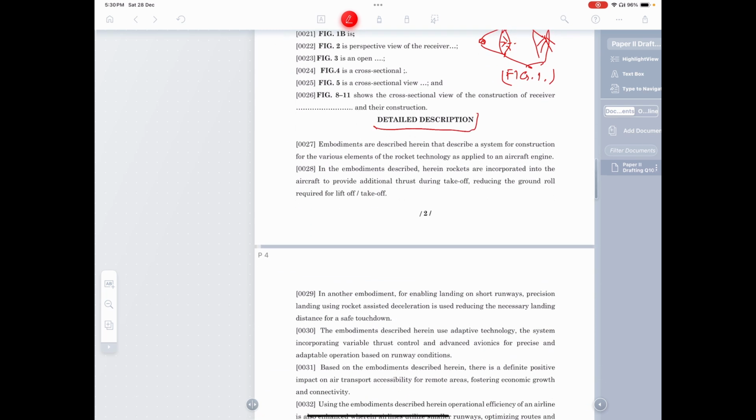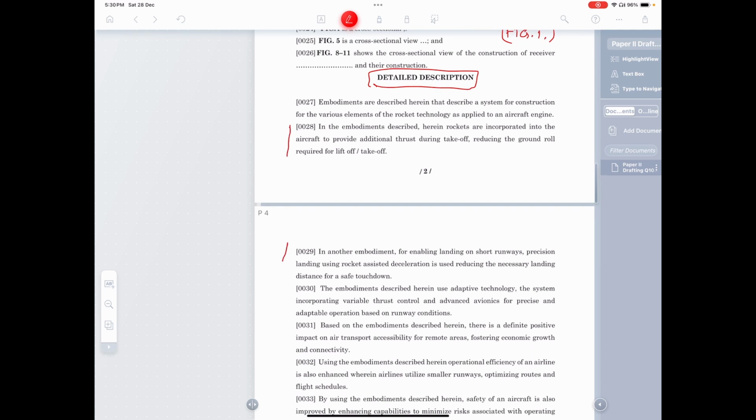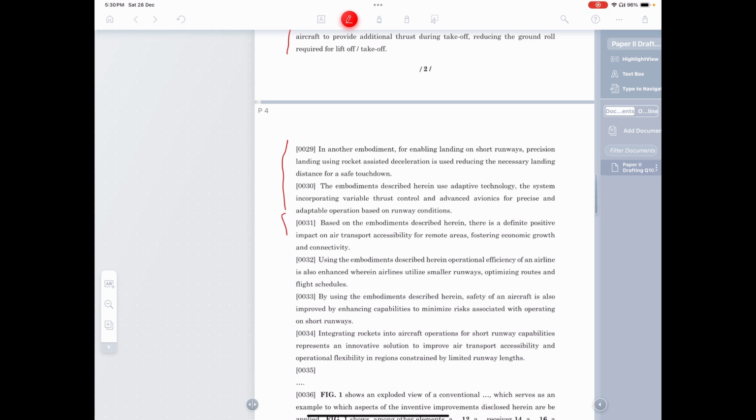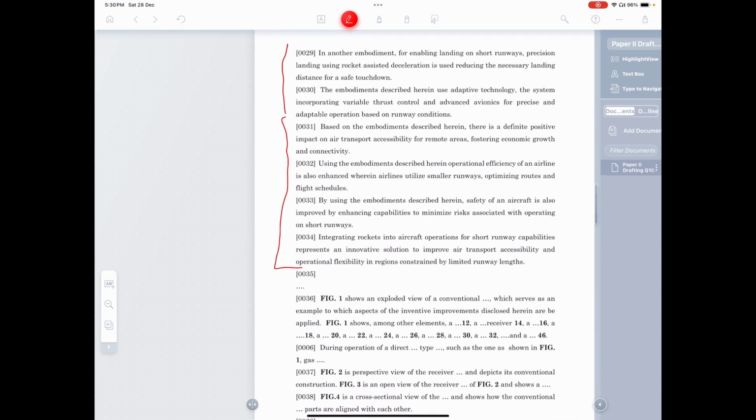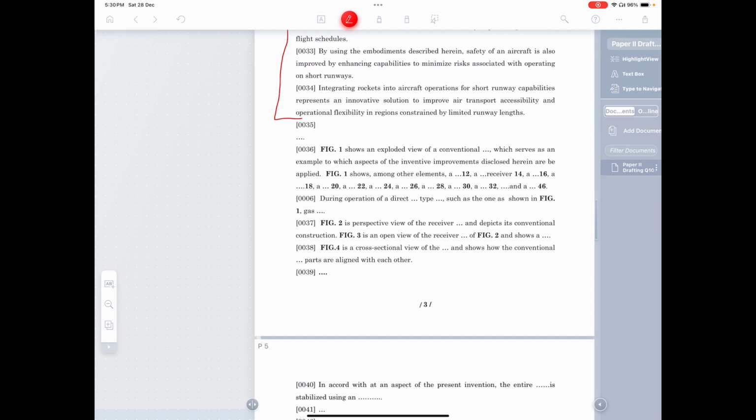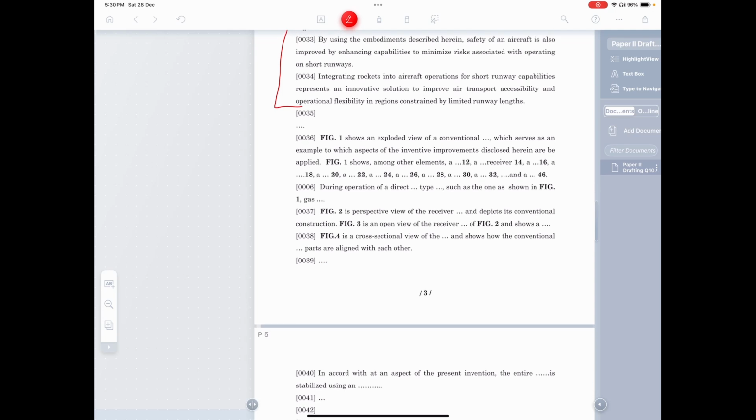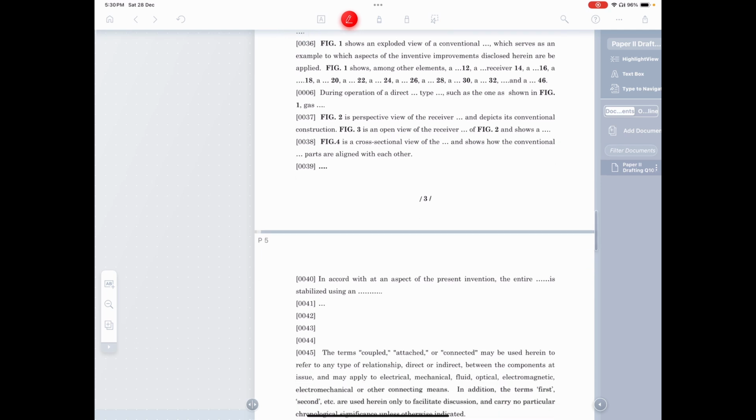And then once you come to the detailed description, from here till about here, this is what was given to us, and all of that has been covered into the detailed description. When you actually write down the specification, you describe each figure, having each of the elements you describe. And then these elements, if they are forming part of the description, they will become part of the claims also.